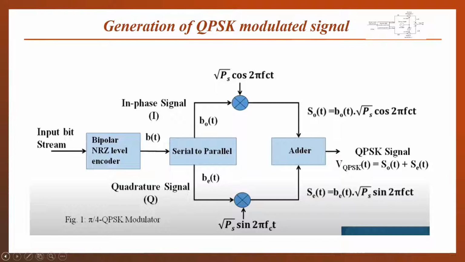So we have said that QPSK is generated from two BPSK signals. You can see clearly that on the upper side a balanced modulator is present, as we have already seen in the BPSK modulation scheme. And on the lower side, a separate balanced modulator is present, which is again a BPSK modulator circuit. So QPSK is the combination of two BPSK modulated signals.